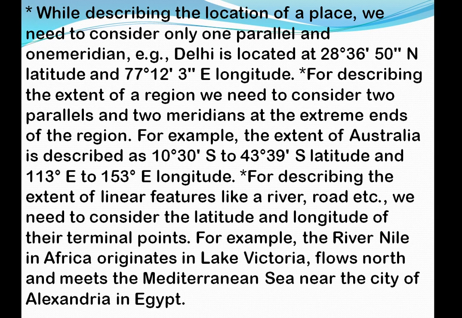And next, when we are describing the extent of a region, we need to consider 2 parallel lines and 2 meridians. That means whenever we are talking about the extent of a region, we talk about the 2 parallels and the 2 meridians at the extreme ends of that region. The example of this point is the extent of Australia, how it extends between 2 parallel lines and 2 meridians, that is, the latitudes and the longitudes.